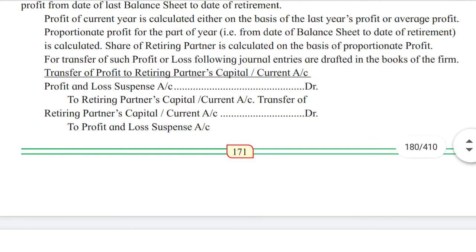Now, transfer of profit to sharing partners' capital or current account. Here, profit and loss suspense account debit to retiring partner's capital or current account. Transfer of loss: retiring partner's capital or current account debit to profit and loss suspense account.